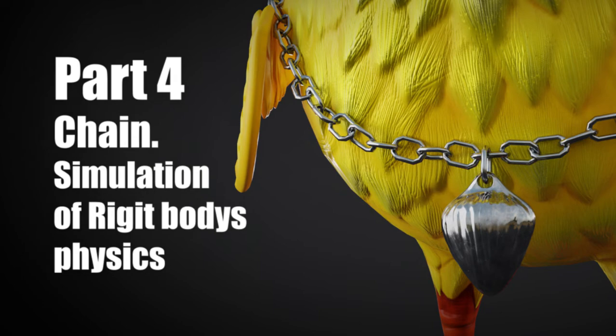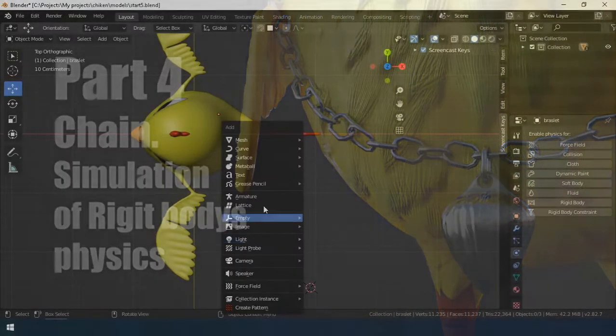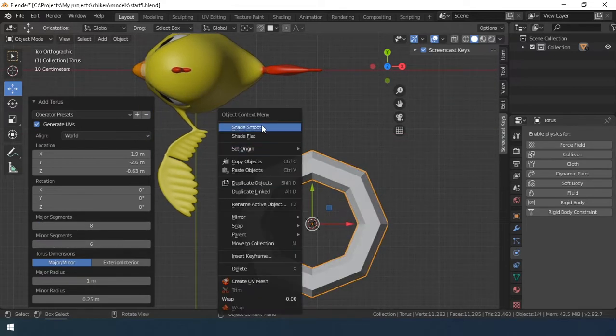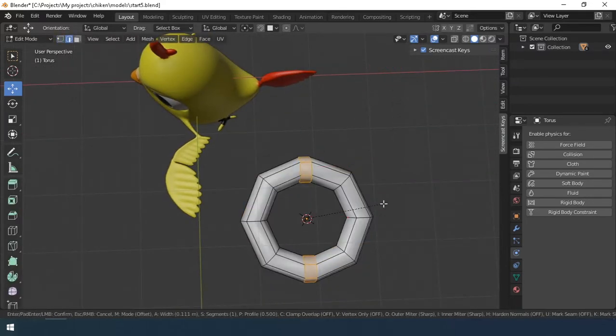Hello everyone, the next part. Today we will create a chain and simulate physics to give it shape. Let's start. Create a torus with the parameters.